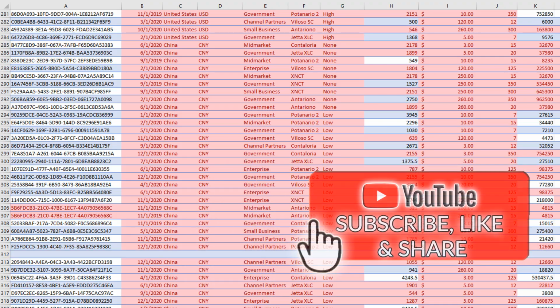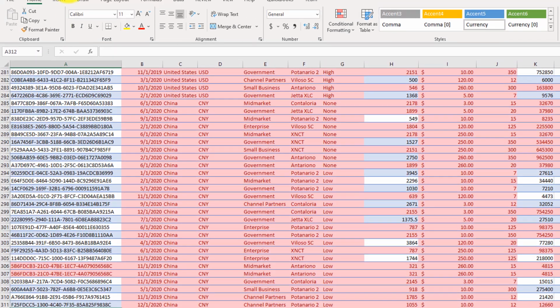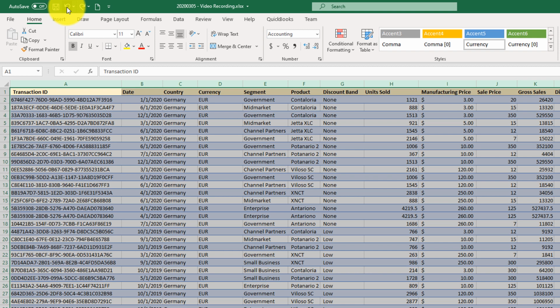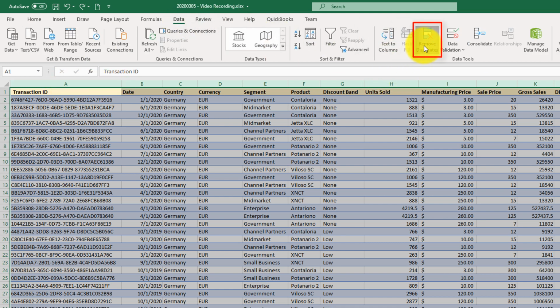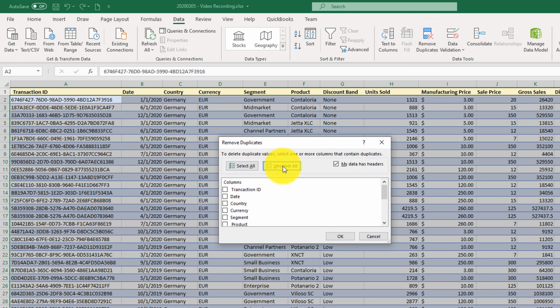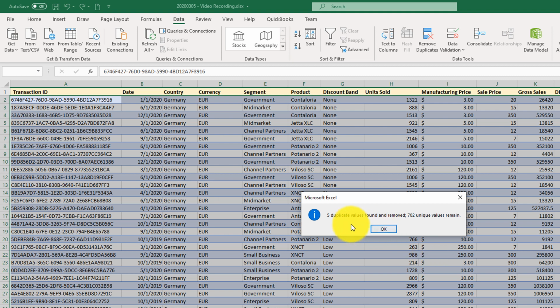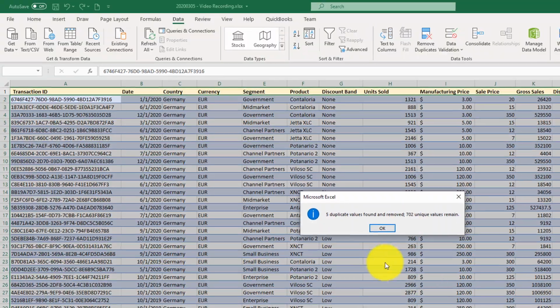We will come back to blanks, but for now, let's undo conditional formatting by using the Undo button. And then let's go back and remove duplicates. To remove duplicates through the Data tab, you need to highlight all the data, which I did already, navigate to the Data tab, and click Remove Duplicates. Now I need to unselect all the columns and only select Transaction ID, and click OK. Excel indicated that it removed 5 duplicate values out of 702.